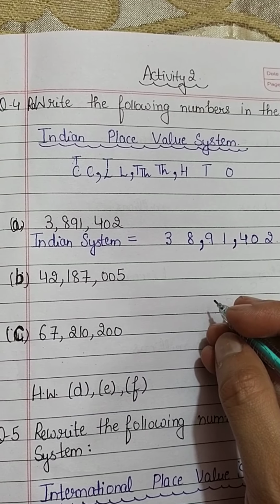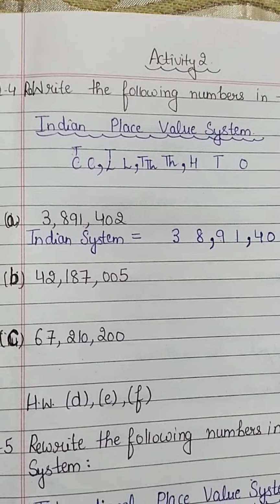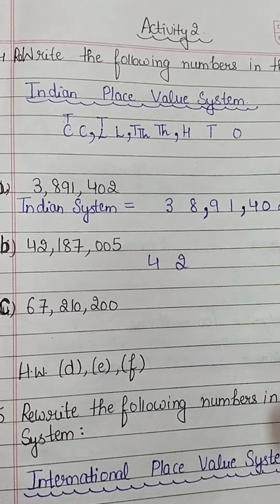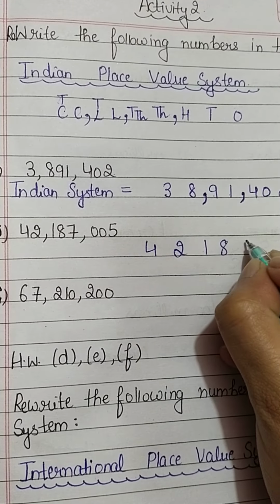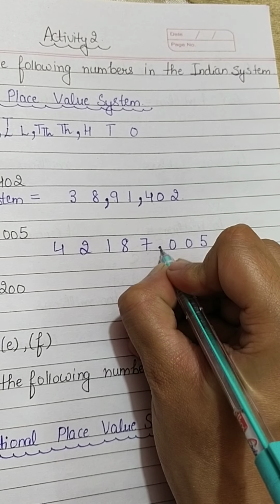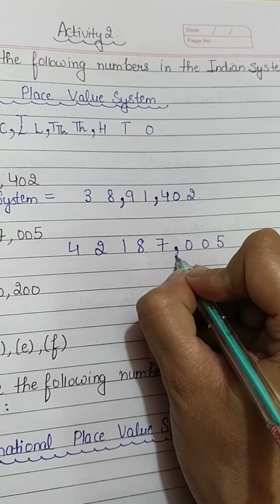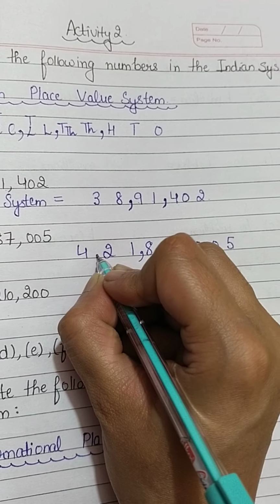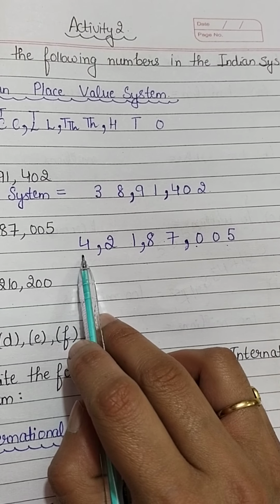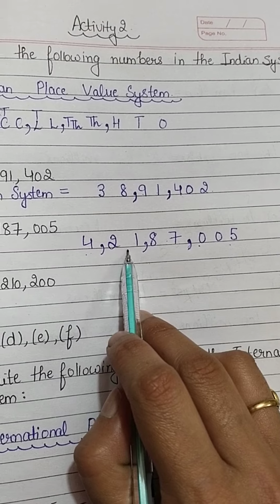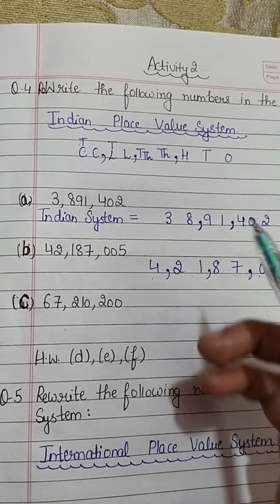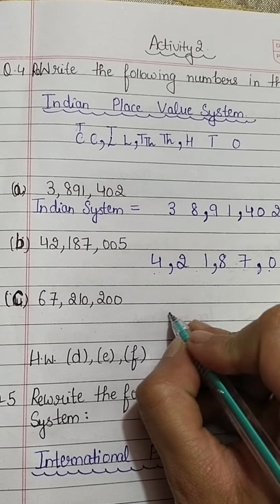Now see the second one, B part. Rewrite the number. It is 42187,005. First we put the comma before the 0, then before 8 and then before 2. First a gap of 3 digits, then 2 digits each. We get 4 crores 21 lakhs 87,005.